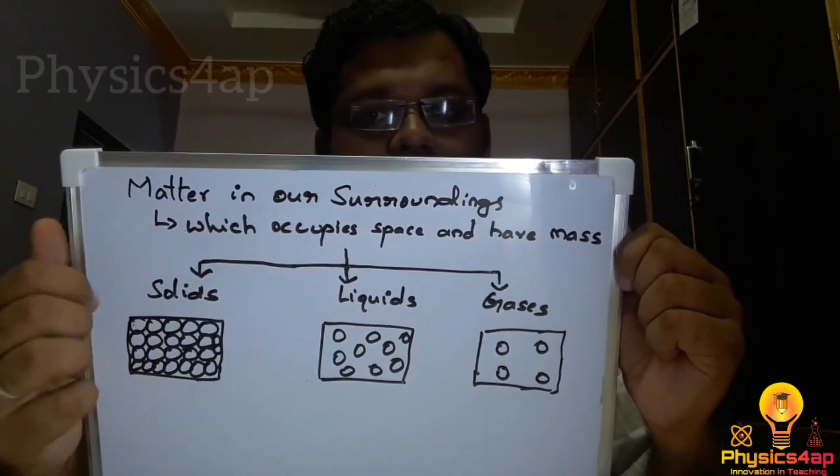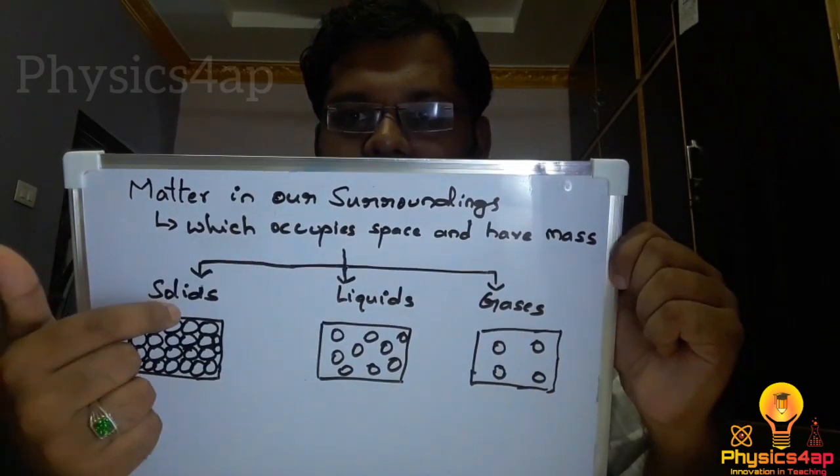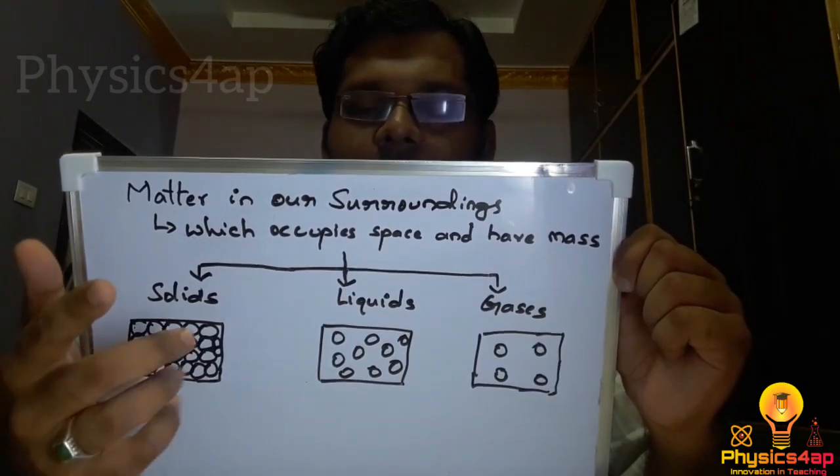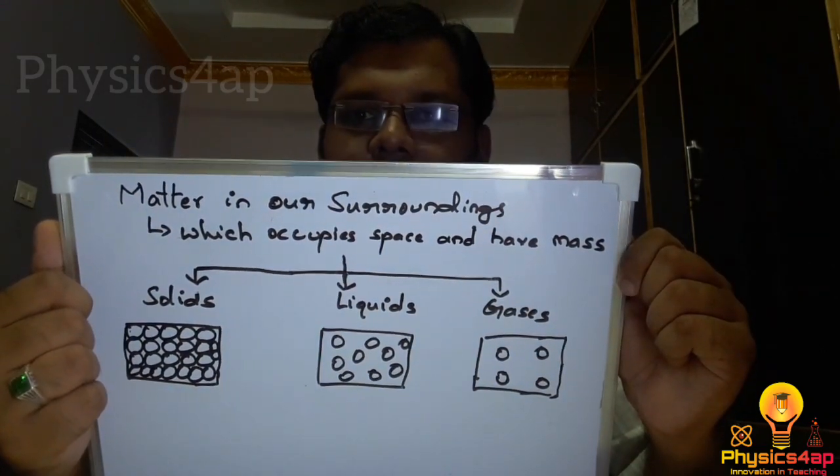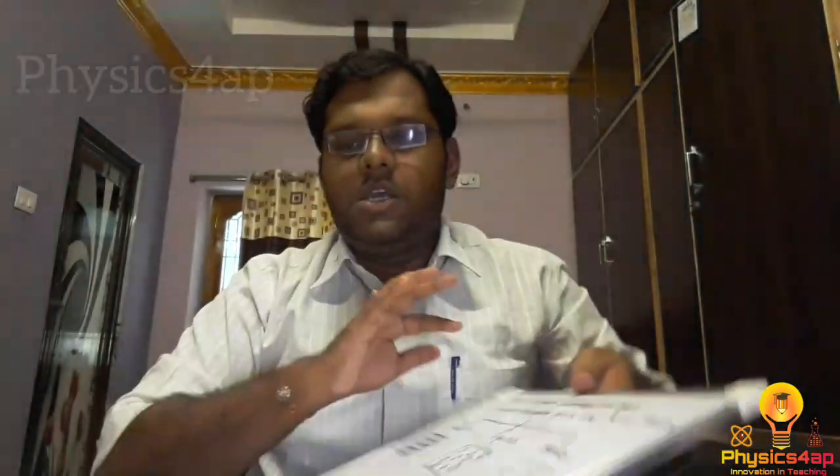Actually, we have 5 states of matter. Along with solids, liquids and gases, we have the plasma state and the Bose-Einstein condensed state. So what is the plasma state and what is the Bose-Einstein condensed state? The plasma state is the state in which ions are present, the anions and cations, the positive and negative charges.